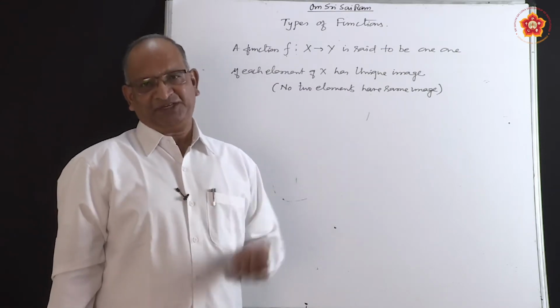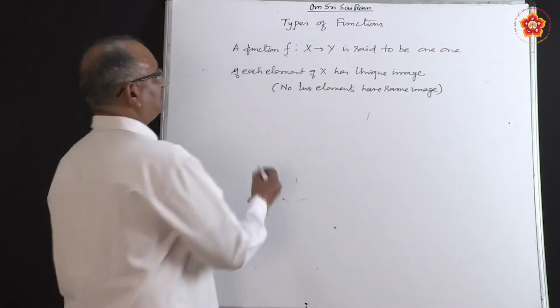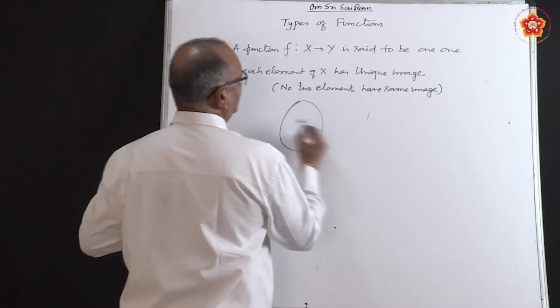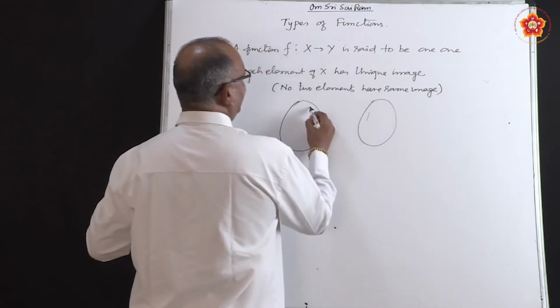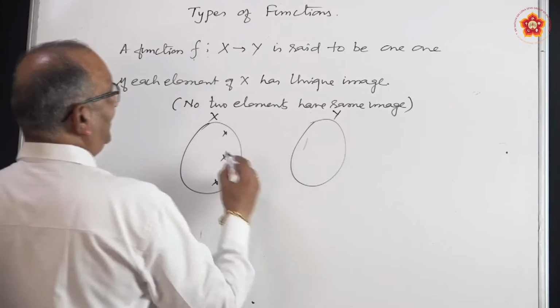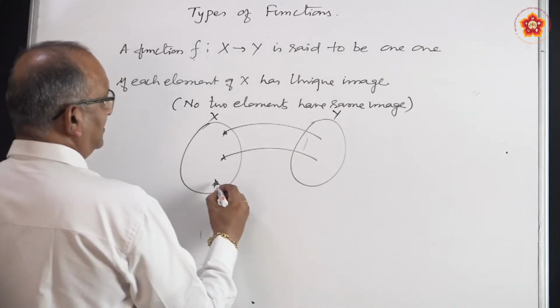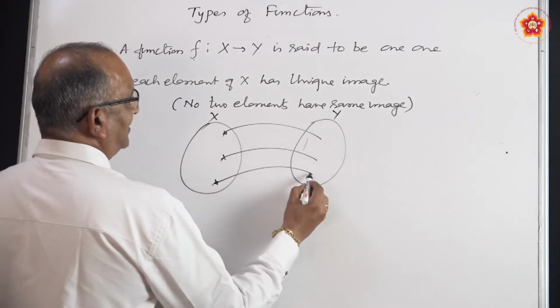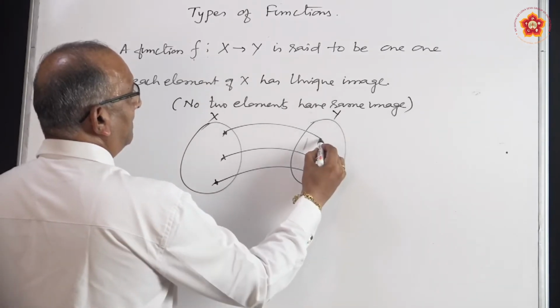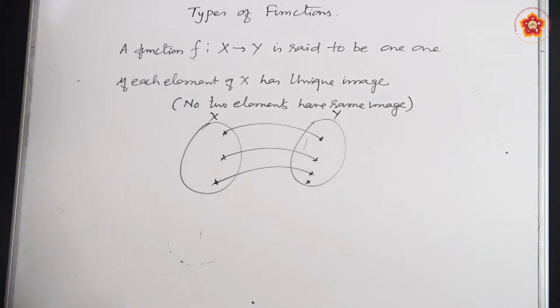The second definition he talks about, means once again we can have a simple diagram to understand the concept. Let us say this is set x and this is set y. This is related to this, this is related to this, this is related to this, and it can also have an element which is not the image.